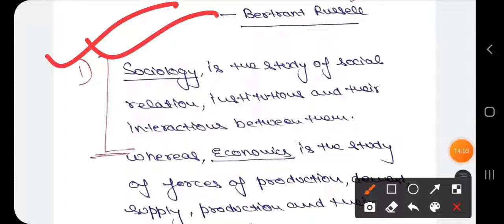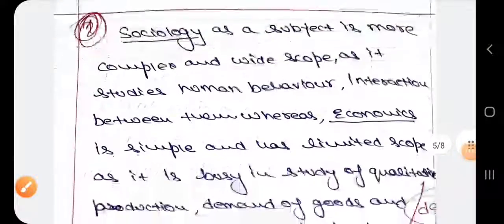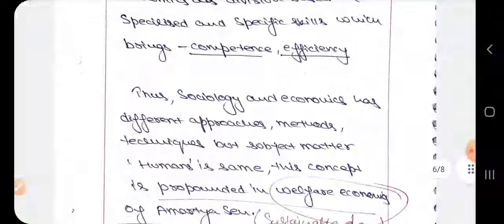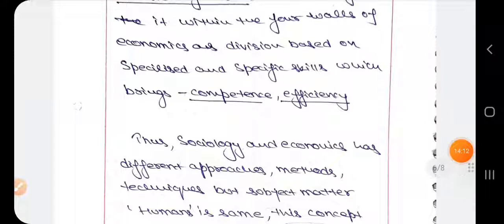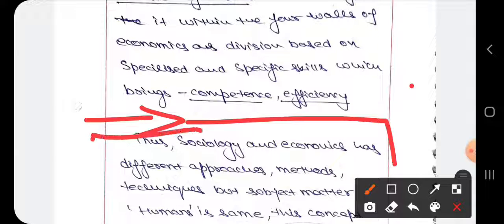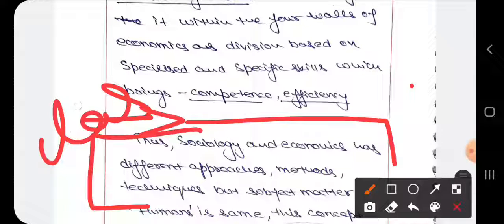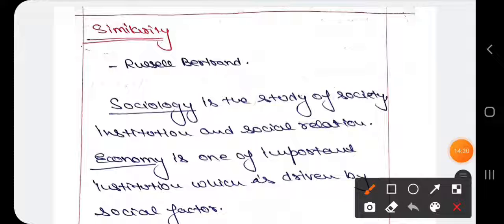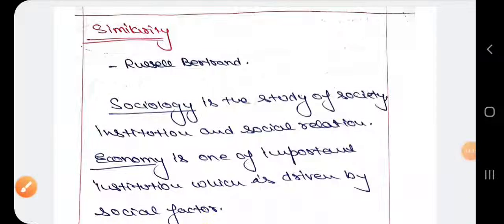Then you write about the similarity before the conclusion.